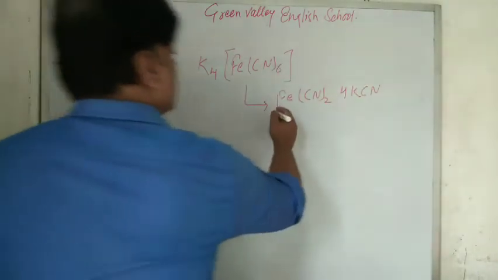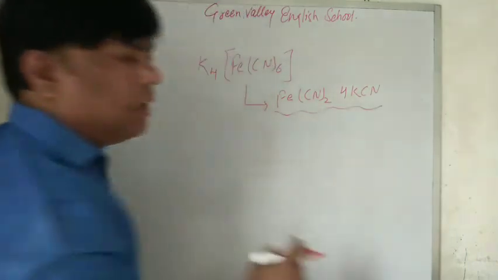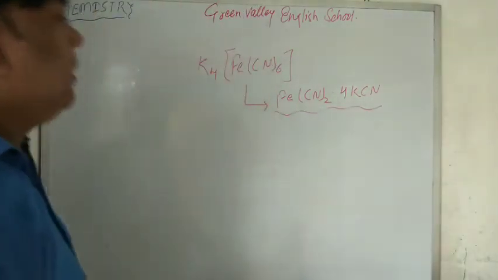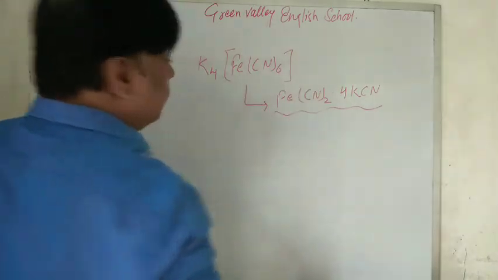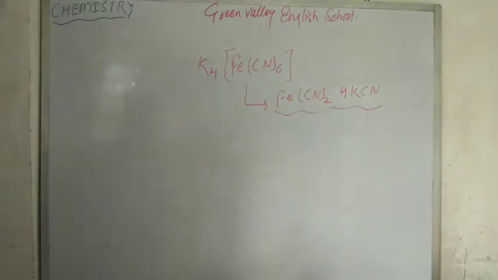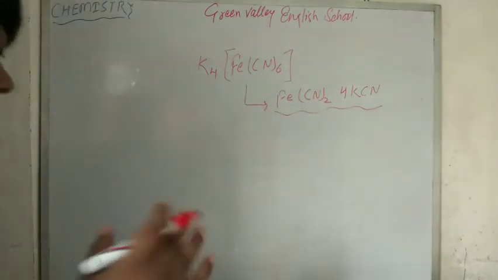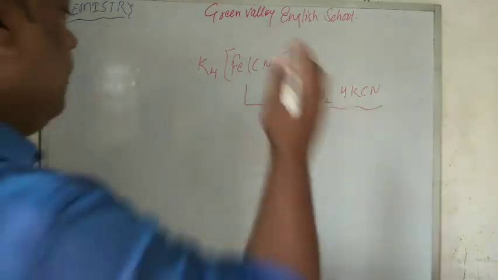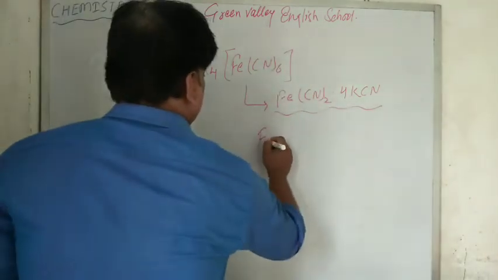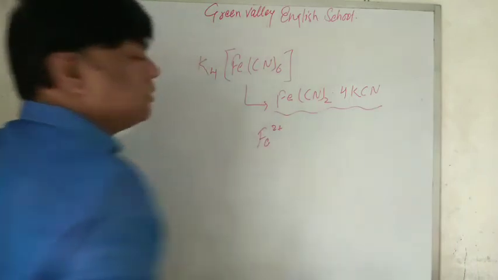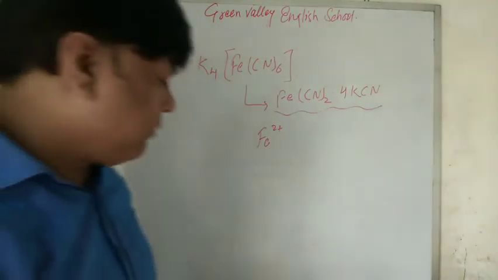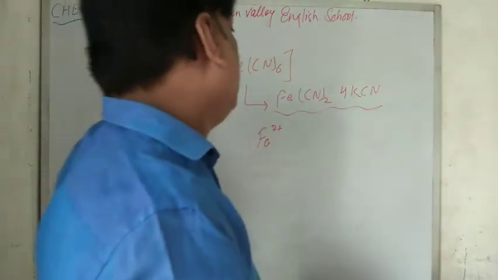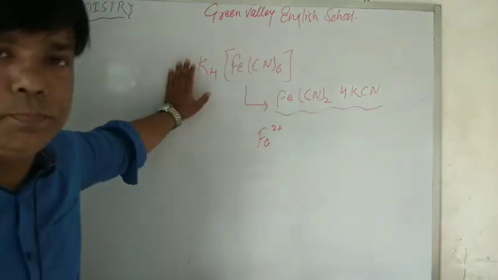That is our way of representing it, right? But when we dissolve it in water, it doesn't ionize to give Fe2+. So that is the basic difference between double salts and complex compounds.